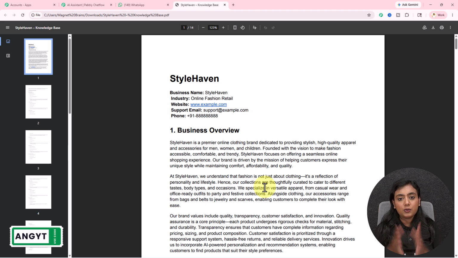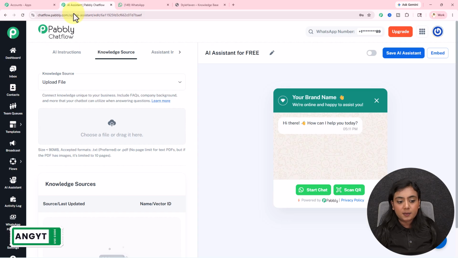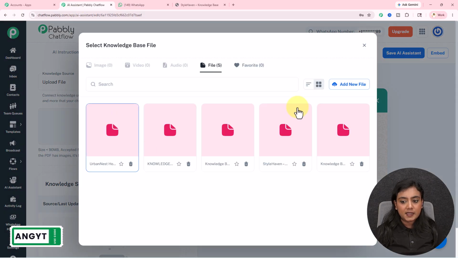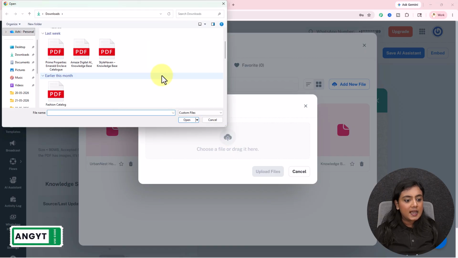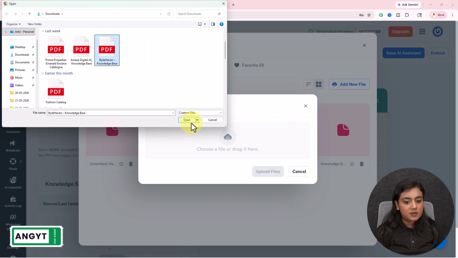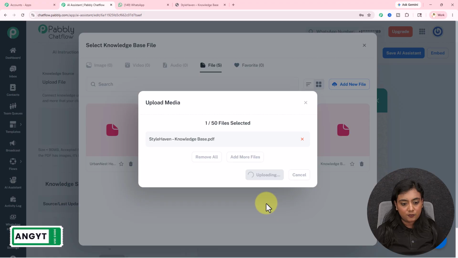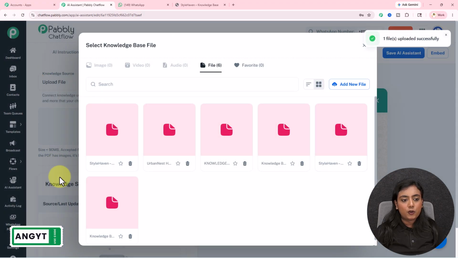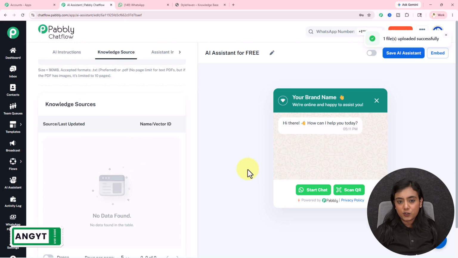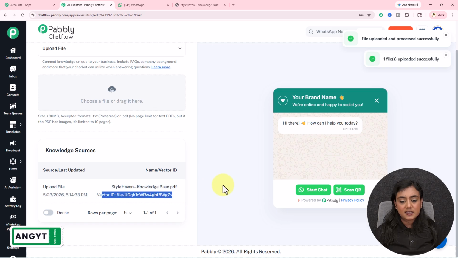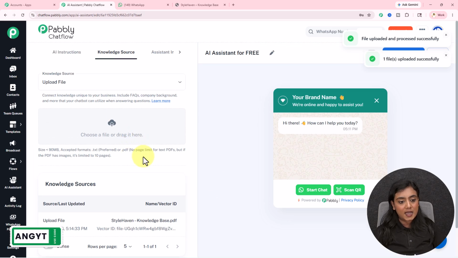Okay, now right here I have created this document, explained everything about it and created a PDF, and I'm going to upload that PDF right over here. Click on this add new file option, click on this button right over here, insert the PDF. My PDF is right here. I will open it and upload the file and select that file from this knowledge base section. Okay, as now the file will be uploaded, you will see it in the knowledge sources section within few seconds. If you see the vector ID like this, that means the knowledge base is added in your AI assistant.